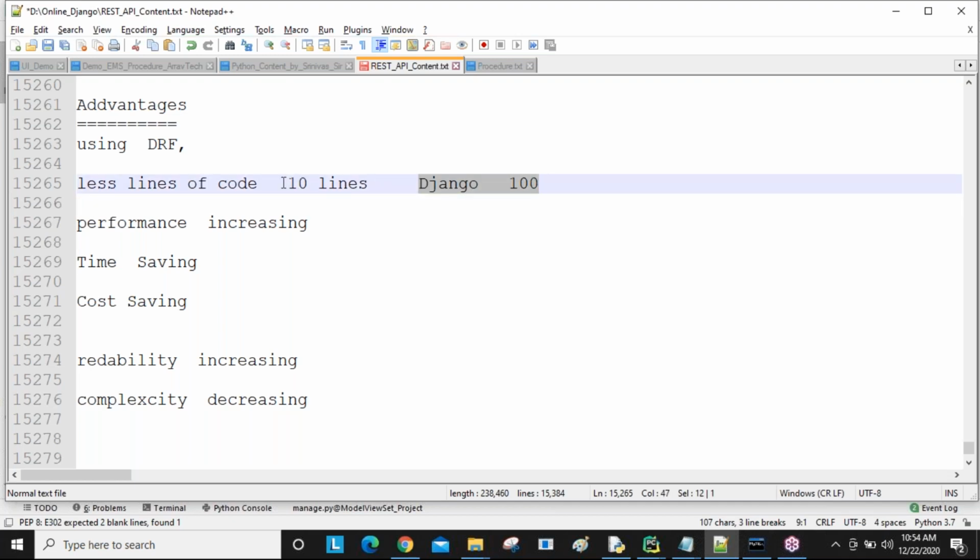If you are using the REST API, you are getting a lot of benefits. So first reduce all these lines and make it like this. That's why REST API is in so much demand nowadays, guys.